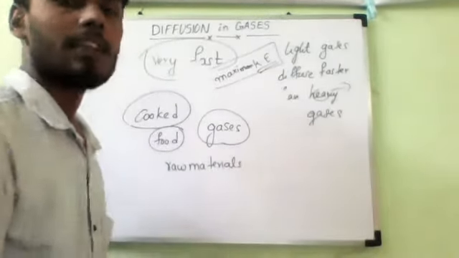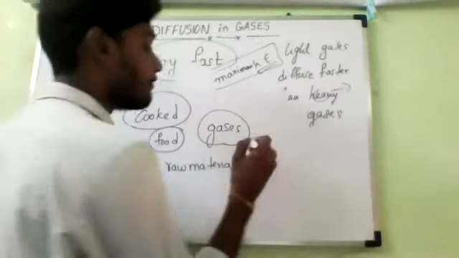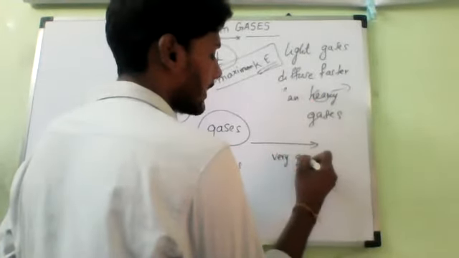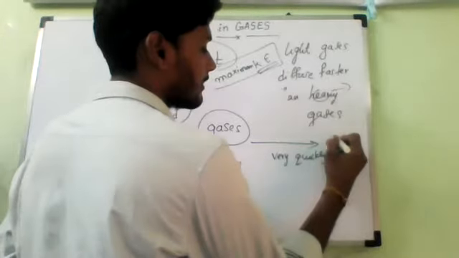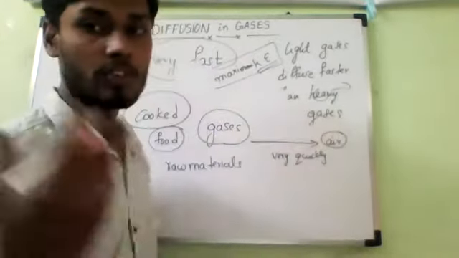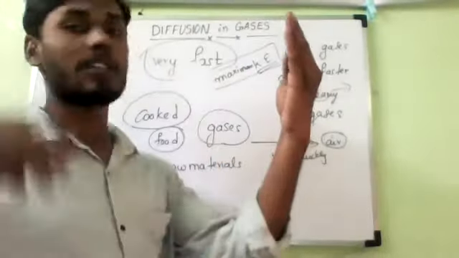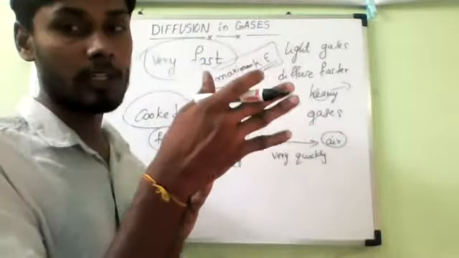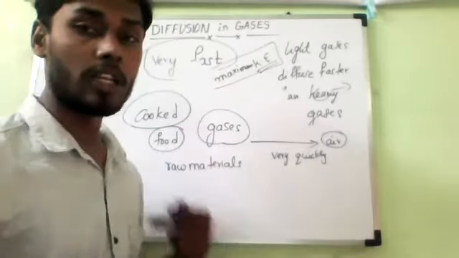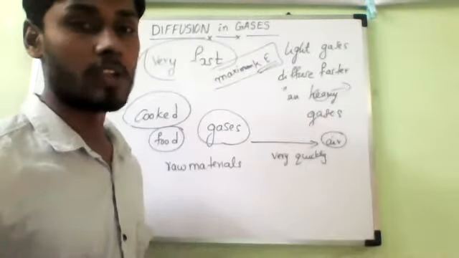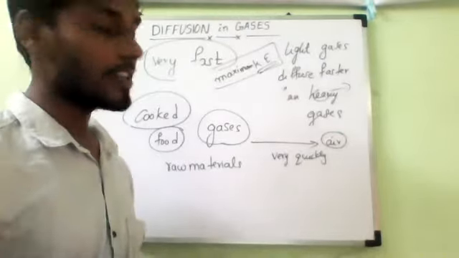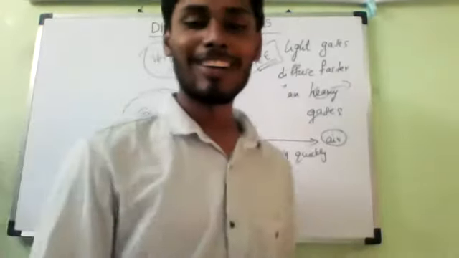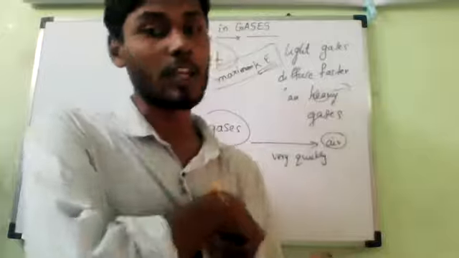The particles of these gases will very quickly mix up with air, so the air will reach us. Suppose air is present here, and now the food gases come here, so diffusion will take place. Both are gases, so as we know, the diffusion process takes place very quickly. So when air containing these gases reaches our nose, what will happen? We will get the smell of the food which we are cooking in our kitchen.